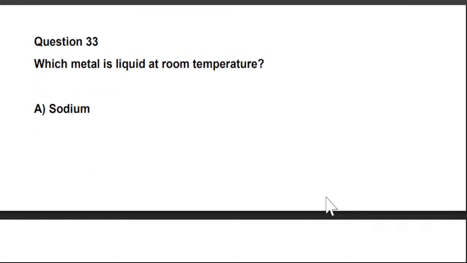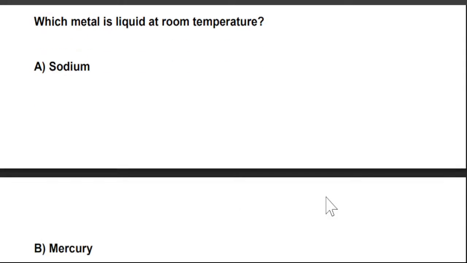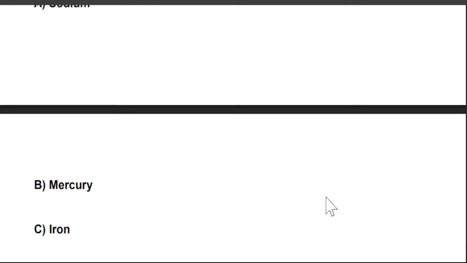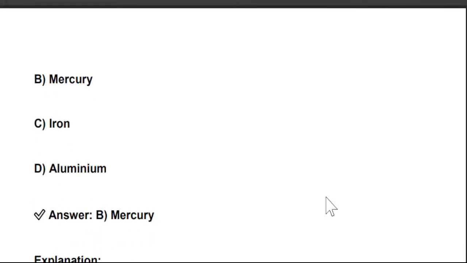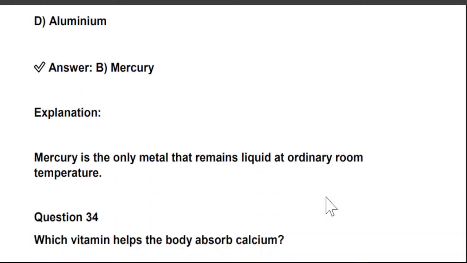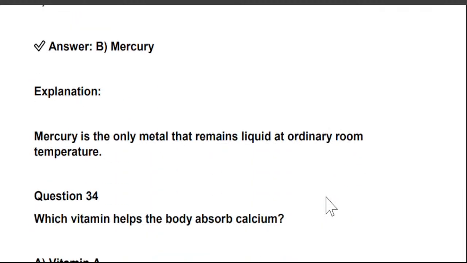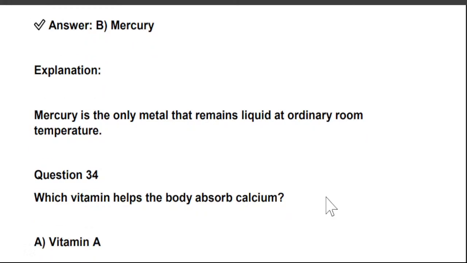Next is, which metal is liquid at room temperature? A. Sodium, B. Mercury, C. Iron, and D. Aluminium. The right answer is B. Mercury. Mercury is the only metal that remains liquid at ordinary room temperature.